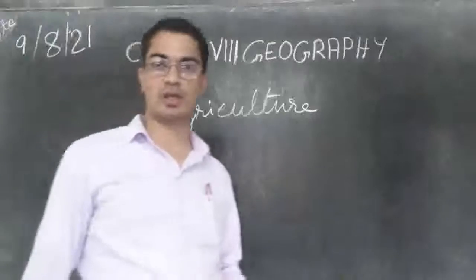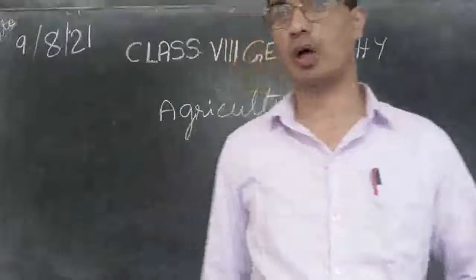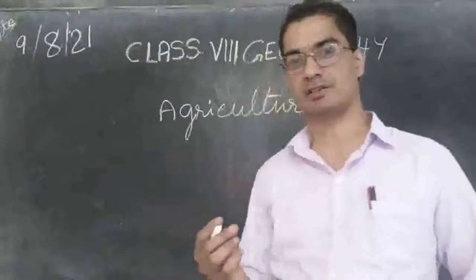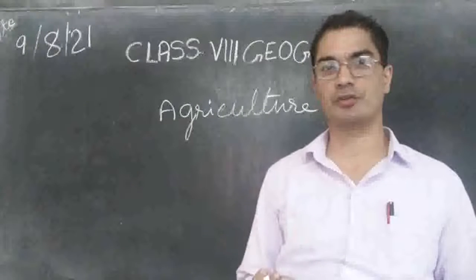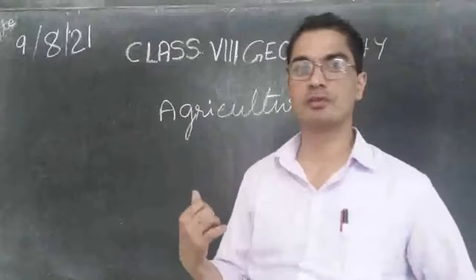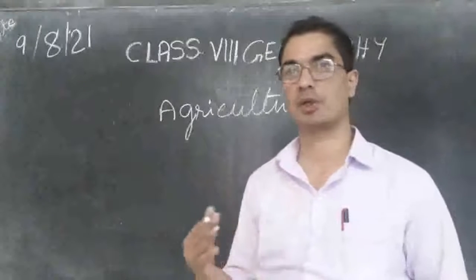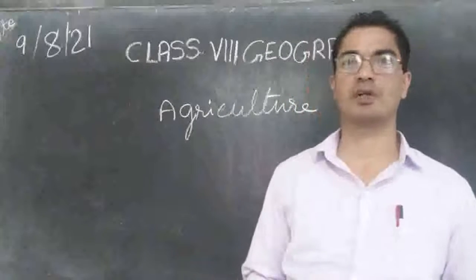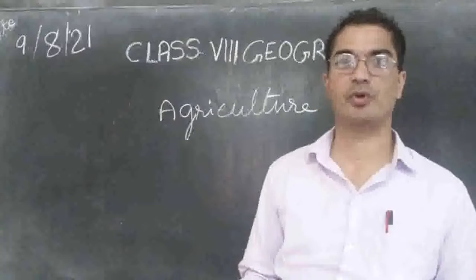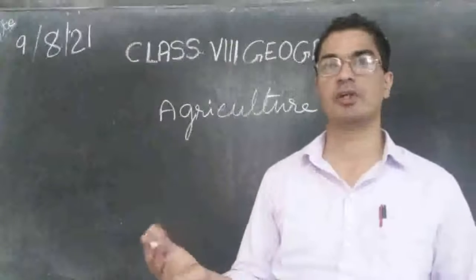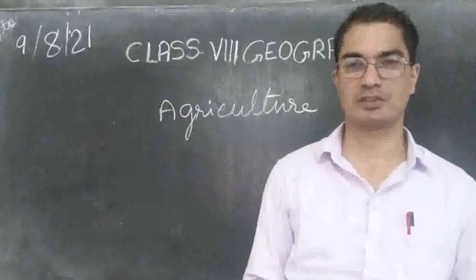Lesson number 4, agriculture. We know how important agriculture is because all of us need food, and the food is produced from the agricultural fields. If the farmers are not there to cultivate, then all of us will have to go starving. We all will have to go to the jungle to collect the fruits and so on.